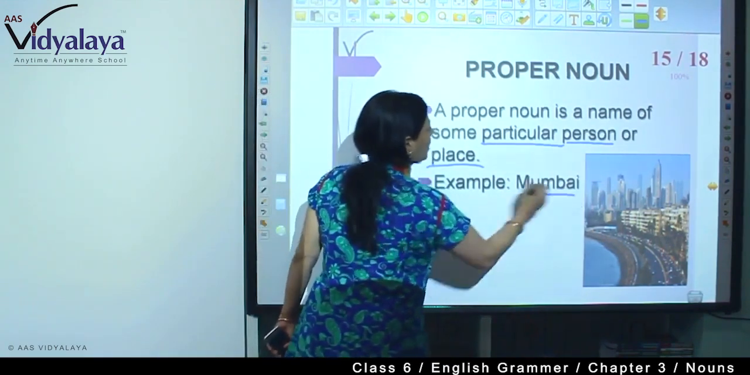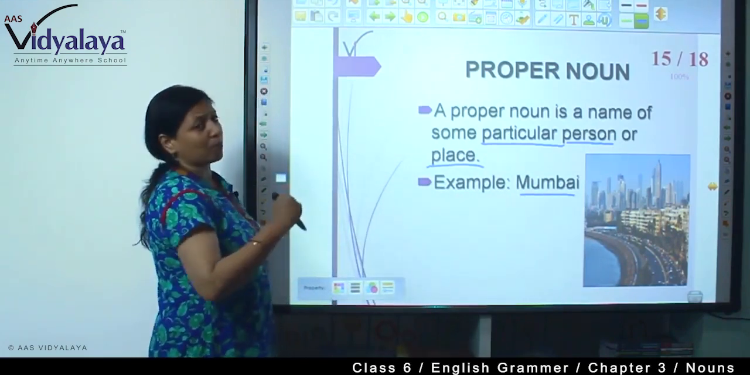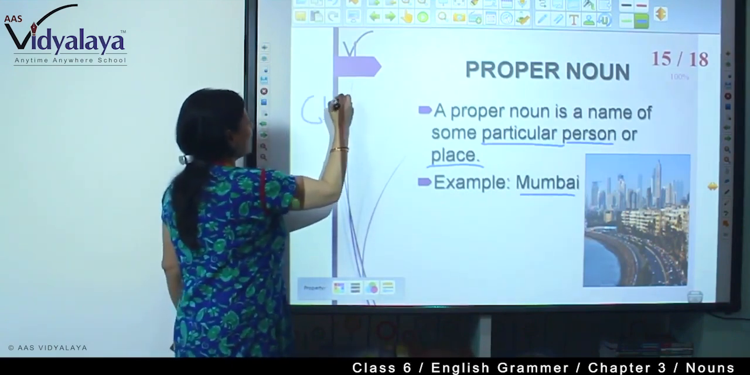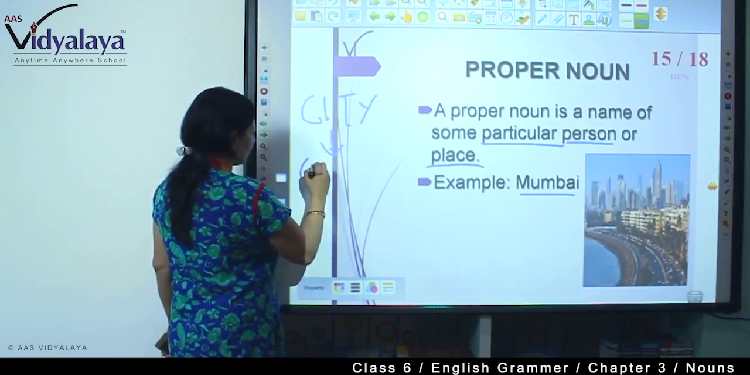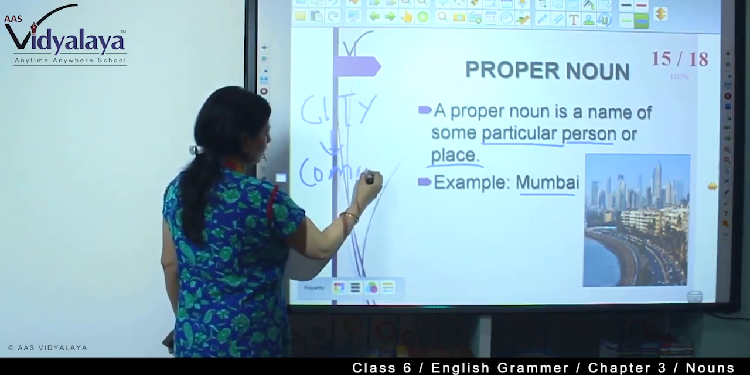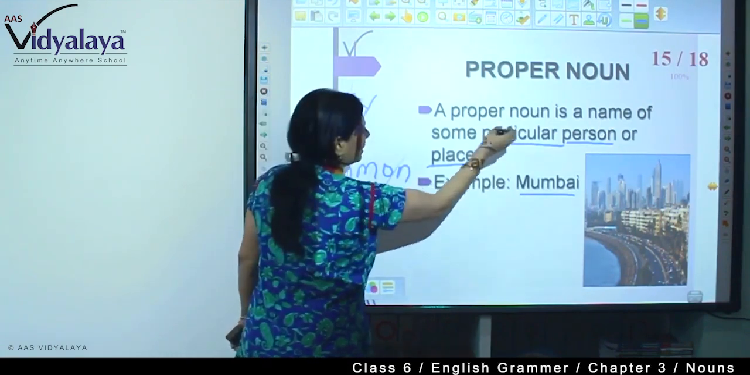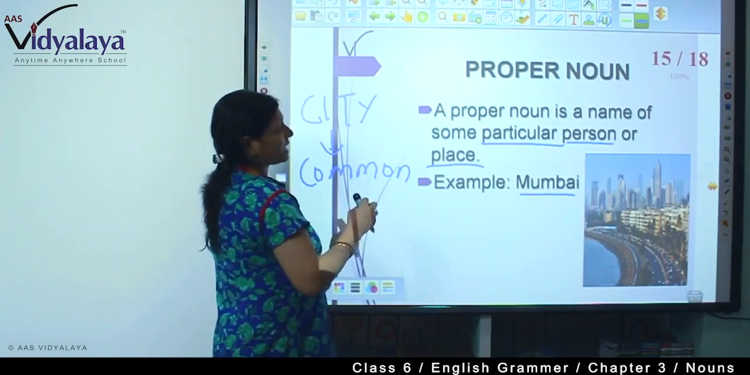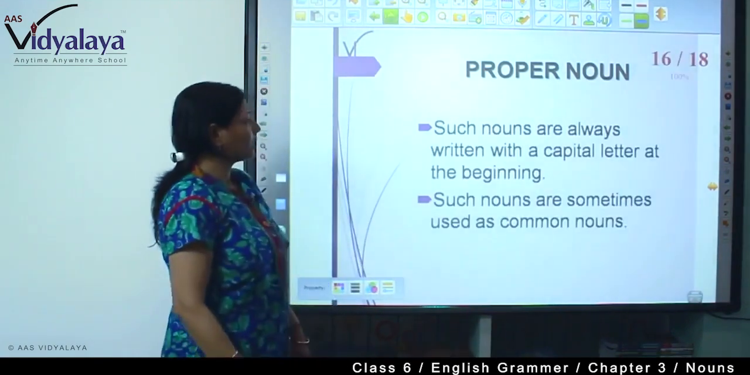For example, Mumbai. Mumbai is a metropolitan city. So Mumbai is a proper noun. But city is a common noun. City, a common noun. And Mumbai is a proper noun. Now you must have a clear idea of this. We'll move to another slide.